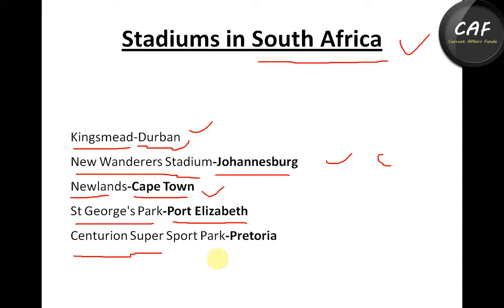Centurion Super Sports Park is also a multi-sports stadium park which is in Pretoria. So the last one is Pretoria, having a stadium like Centurion Super Sports Park.